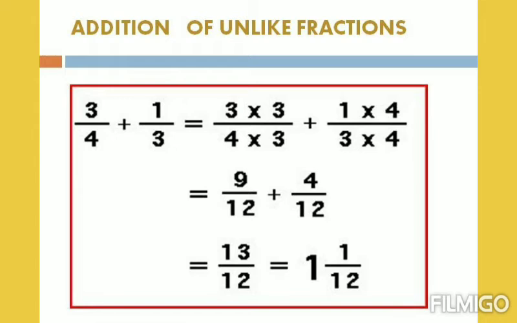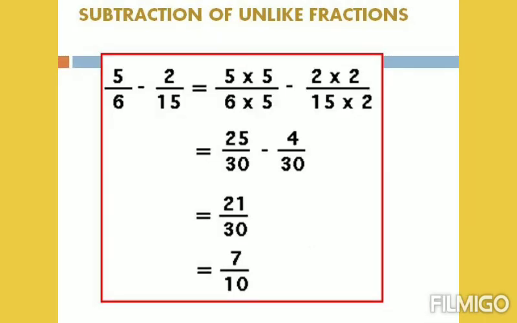For that we have to multiply the first fraction by 3 since its denominator is 4. After multiplying by 3, it becomes 9 by 12. The next fraction we multiply by 4 since it has 3 in the denominator. After multiplying by 4, we get 4 by 12. Now 9 by 12 and 4 by 12 are like fractions. Just add them. Now we get 13 by 12. It is an improper fraction. Change it into a mixed fraction.